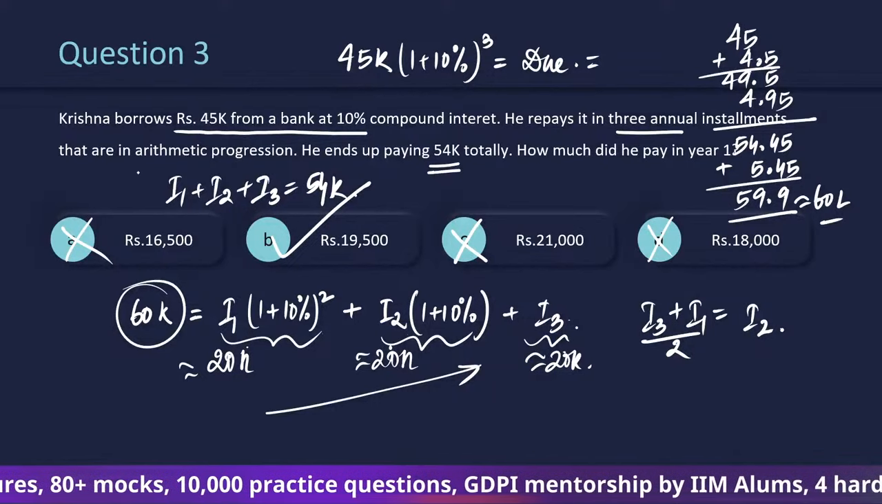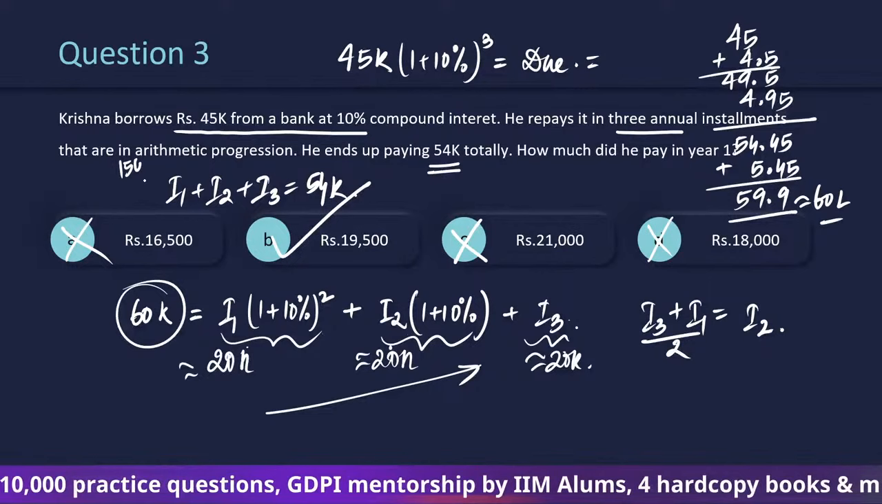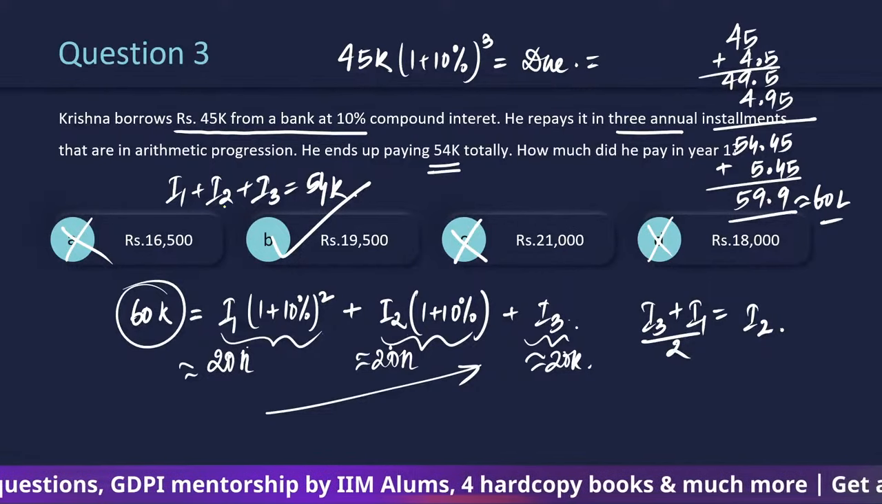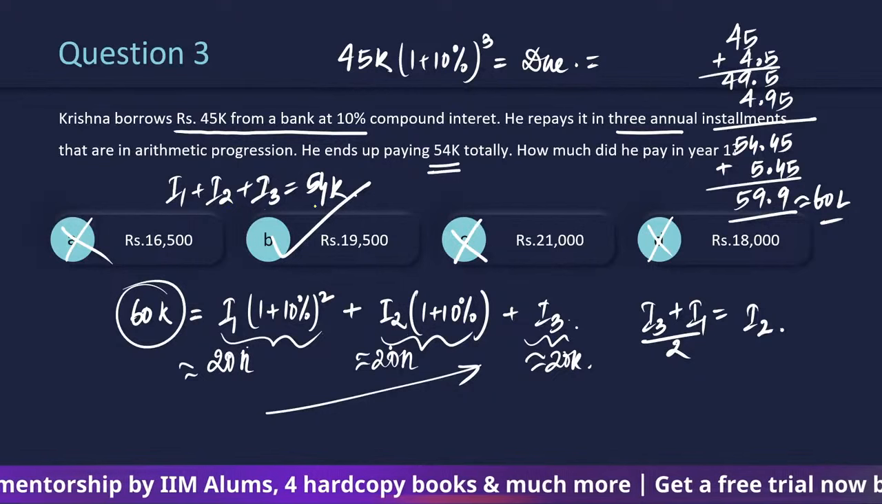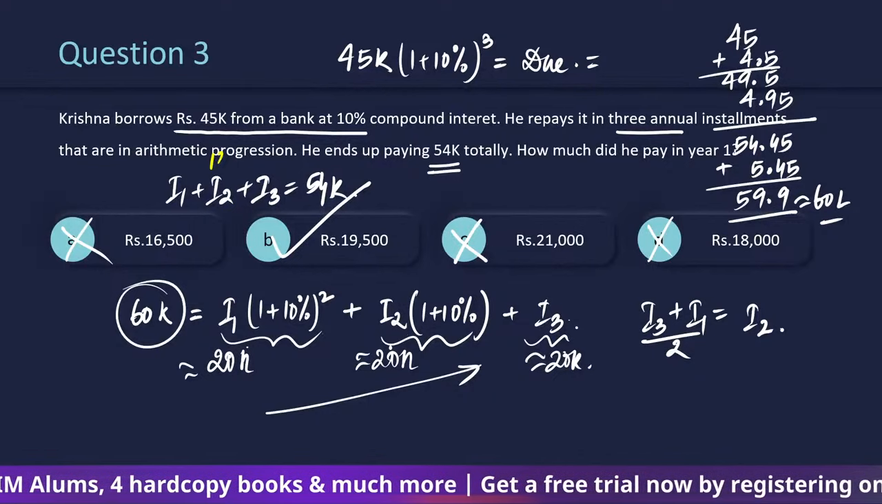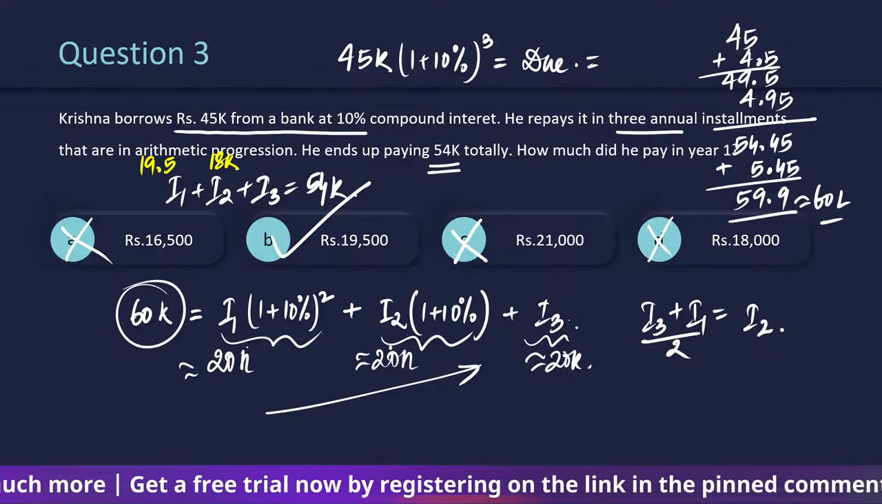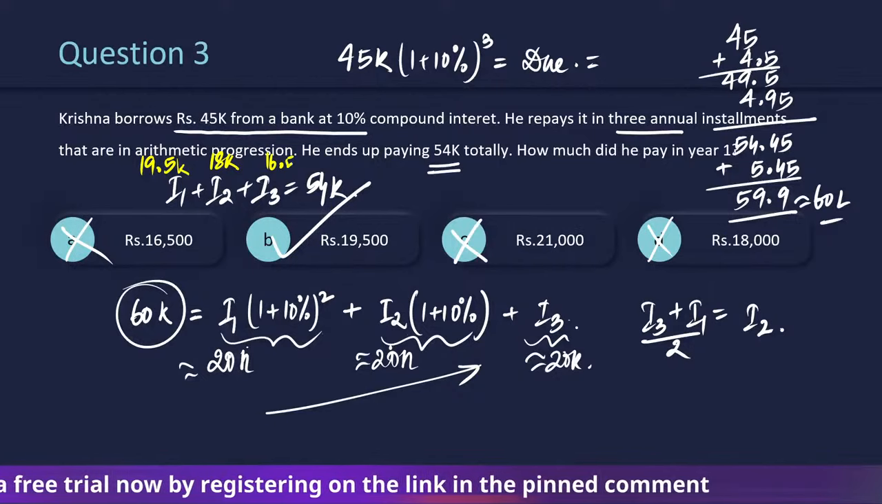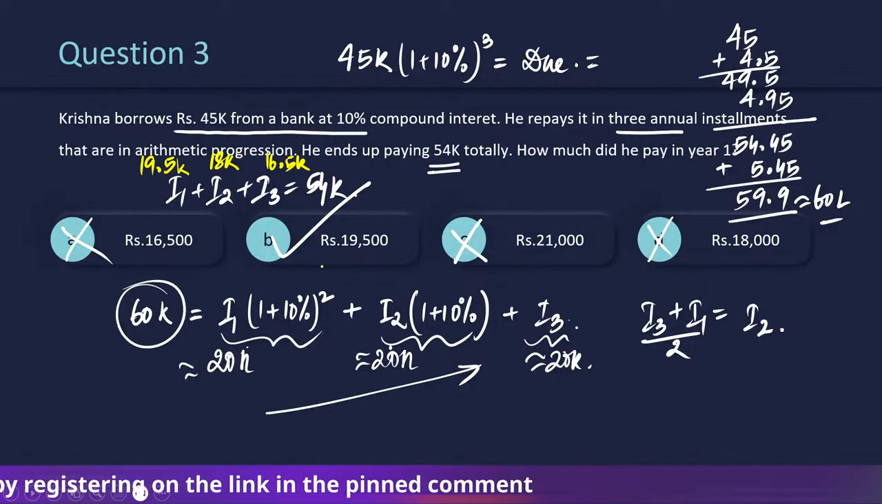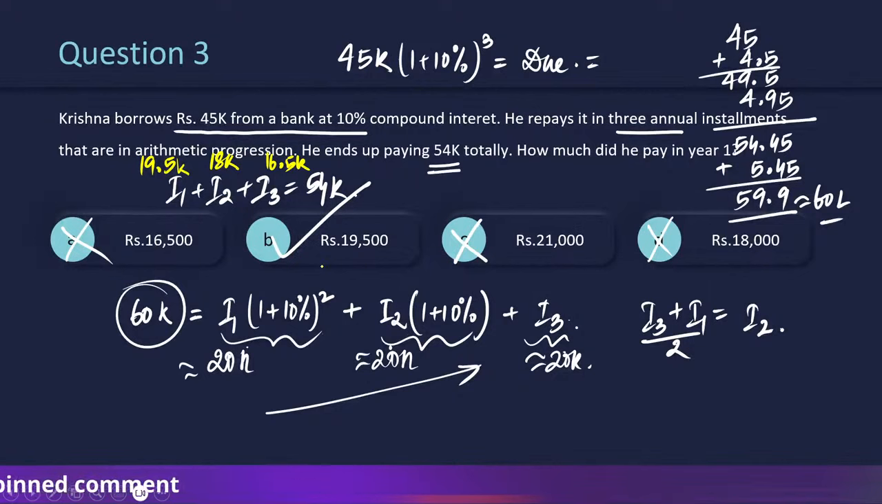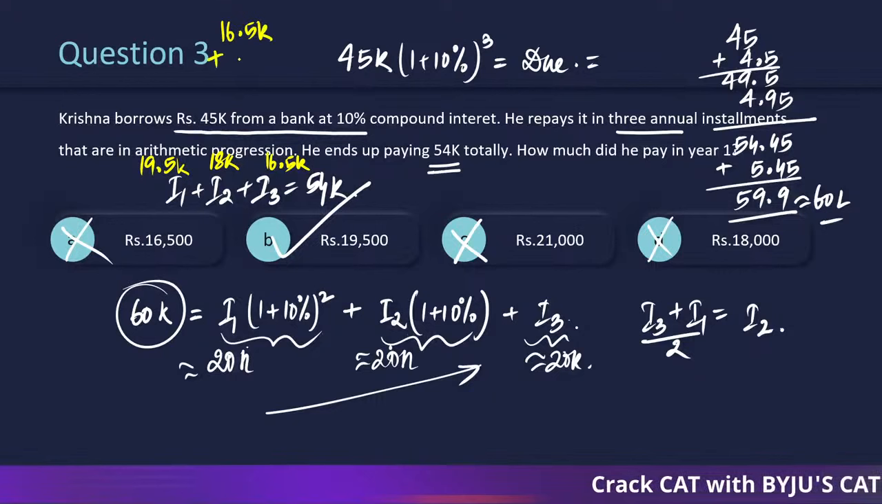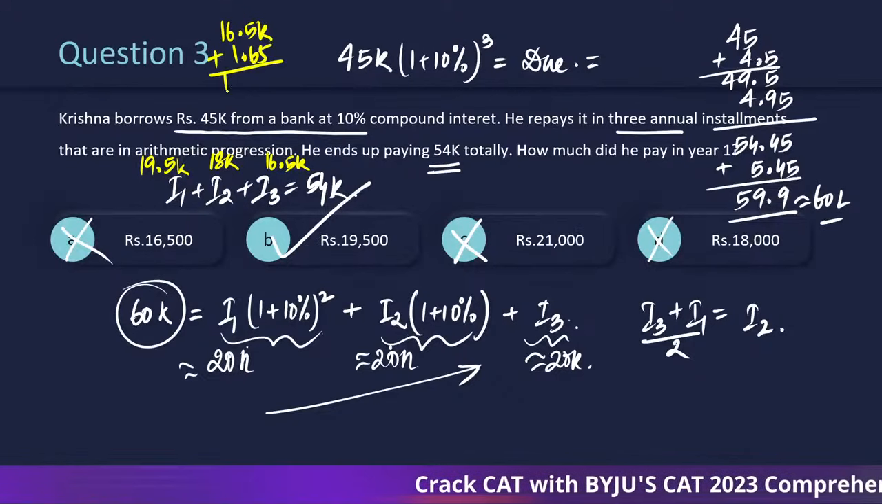I'm saying I1 is 54,000. Sorry, their sum is 54. So since they are in AP, I2 is going to be the middle term, right? So this becomes 18,000. This is 19,500 and this is going to be 1,500 less, so 16,500. Hold on, decreasing AP or increasing AP? 10% of 16,500 is 1.65, which is